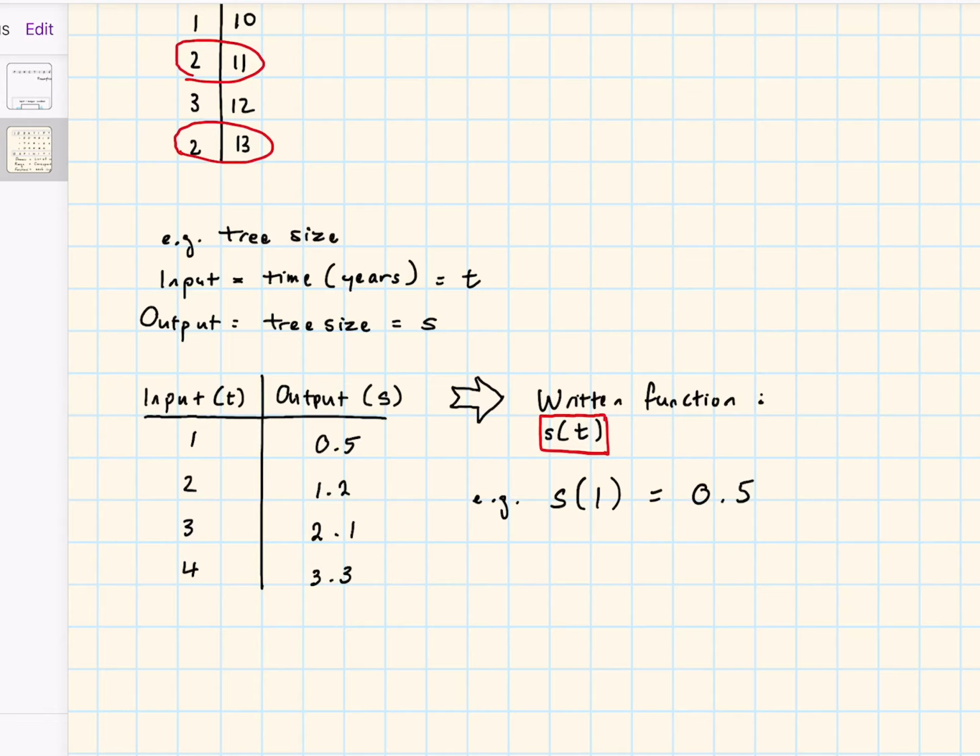Now, looking at this, I can see that my T is equal to 1, and my S(1) is equal to 0.5.